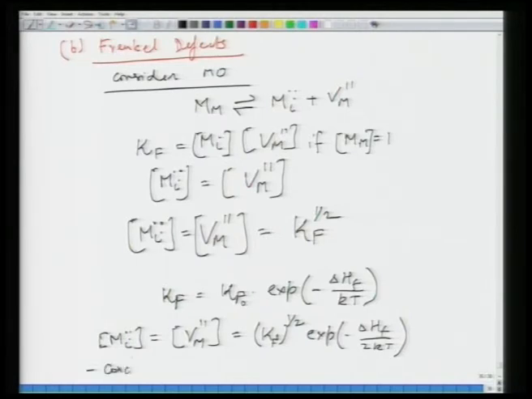So, concentration is independent of PO2. So, depending upon which defect dominates in the stoichiometric state, in both cases the defect concentration is independent of partial pressure of oxygen. Now, let us see what happens in the non-stoichiometric states.